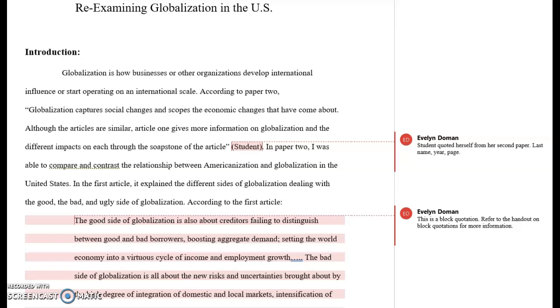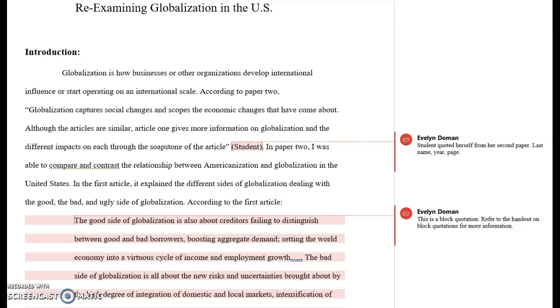They would have the original 3 articles that were read, and then they would have the 2 different genres. And when I told them 2 different genres, I explained that they couldn't be the same genres. So it could be, for example, a blog post and a figure. It could be a meme and an obituary. It could be a newspaper article or a journal article, but they couldn't be the same types of genre that looked at the topics of globalization and Americanization.